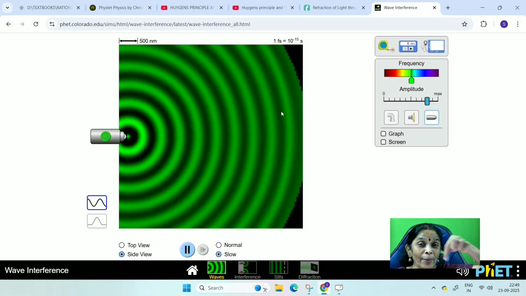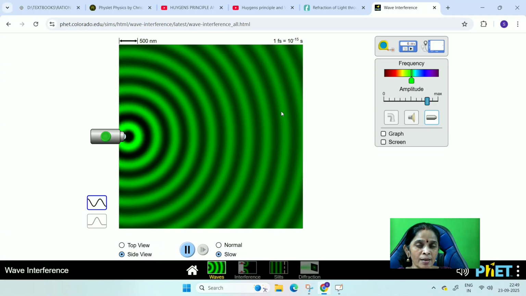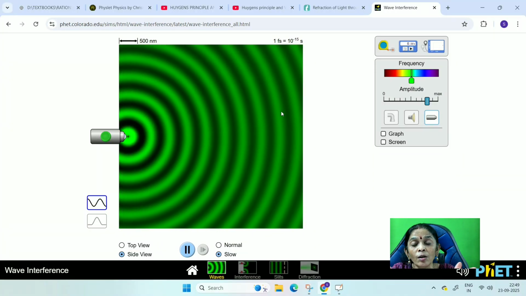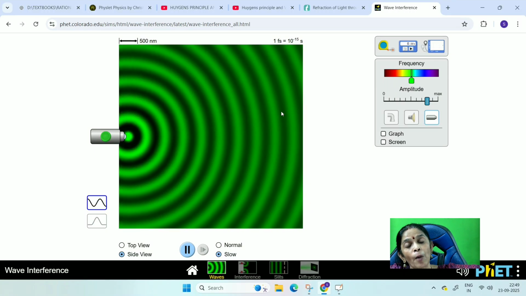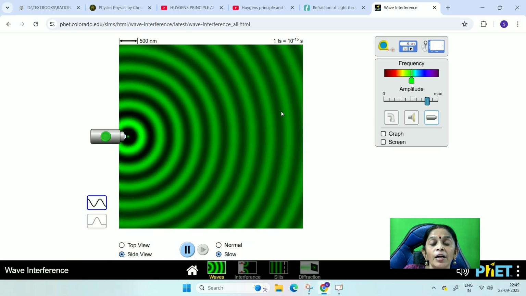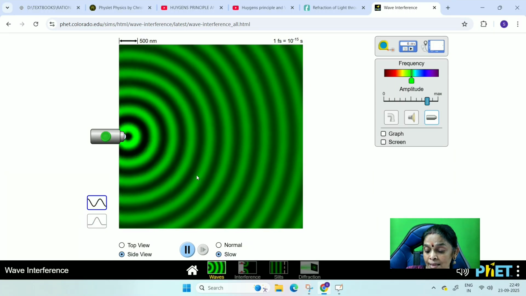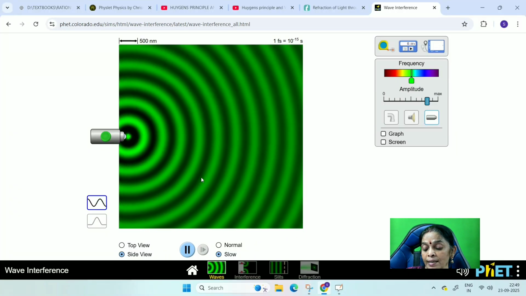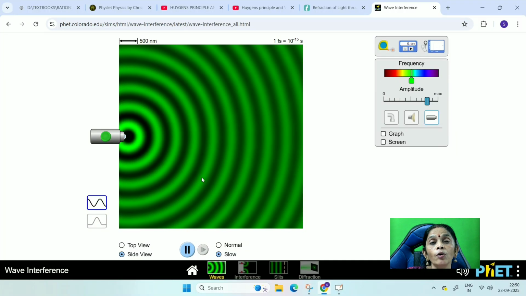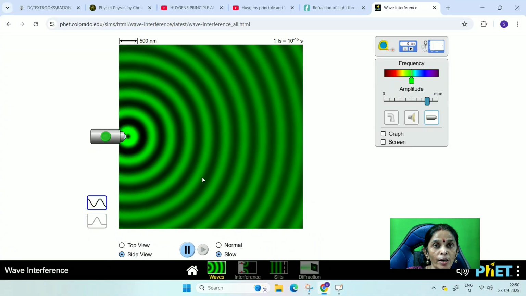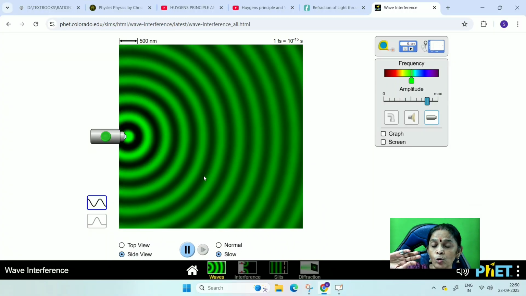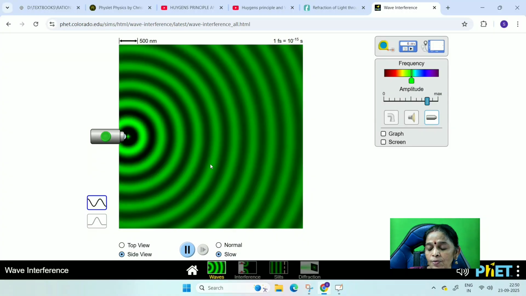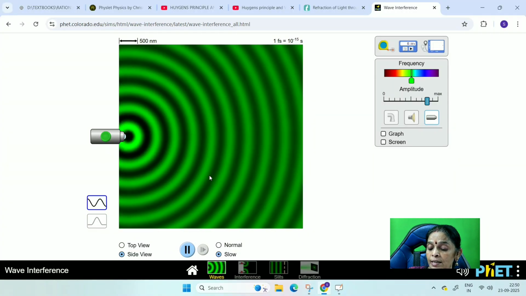When we drop a pebble on the pond surface, how the ripples are produced, and till its boundary it will be extending. Same way here also, you can see the waves spreading out in all directions with that intensity, in the form of, here, the light waves I'm talking about. How the water waves are spreading out, same way here, light waves are spreading out in the form of crest and trough.